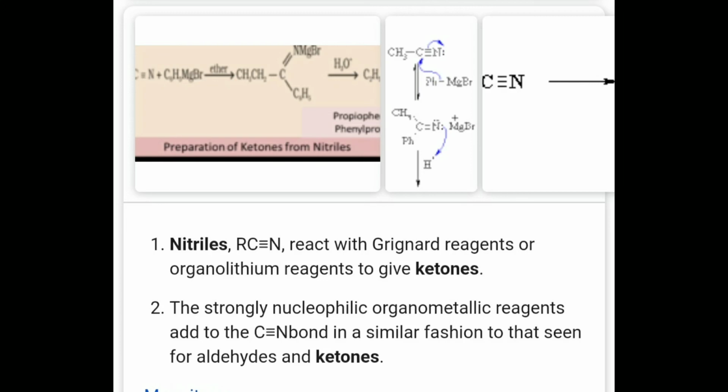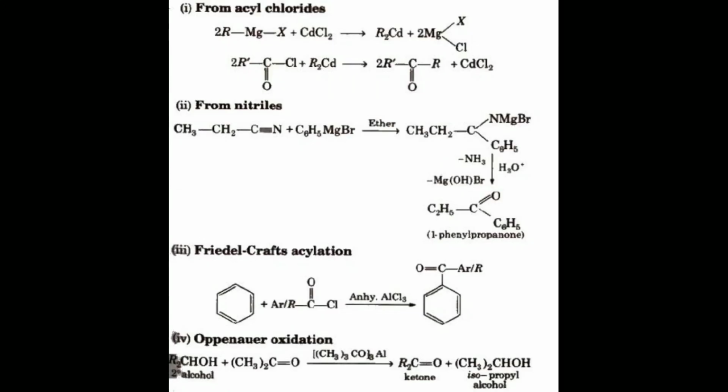The strongly nucleophilic organometallic reagent adds to the C triple bond N in a similar fashion to that seen for aldehydes and ketones. For example, benzonitrile in presence of Grignard reagent in dry ether as a solvent gives benzophenone.